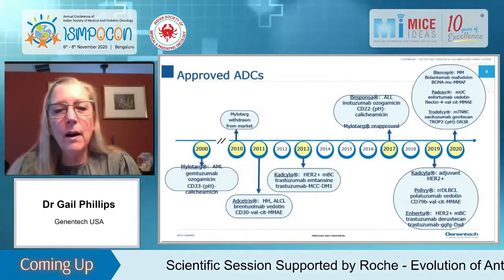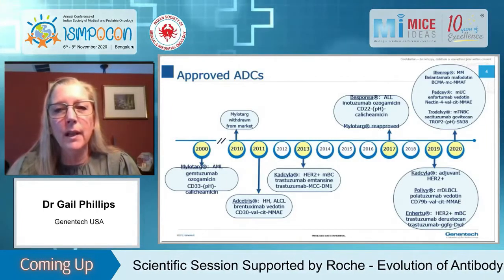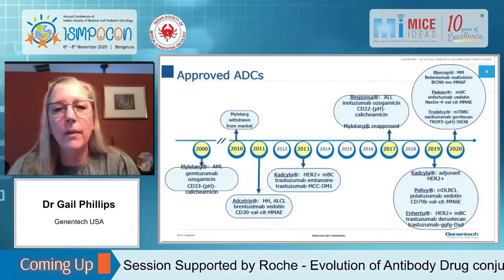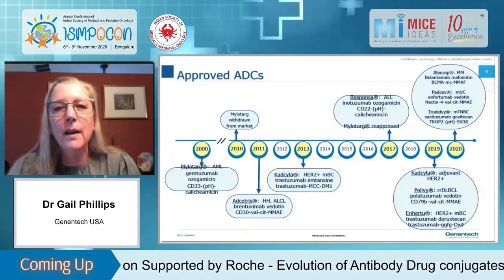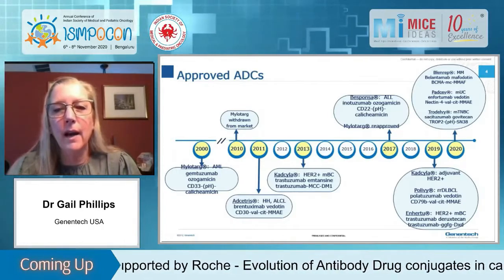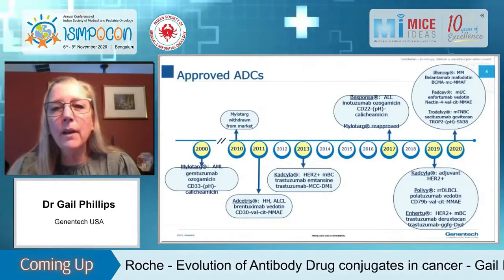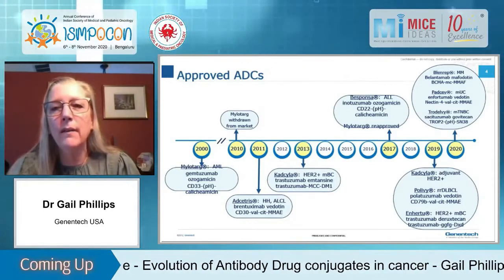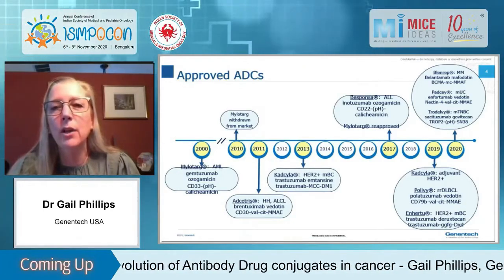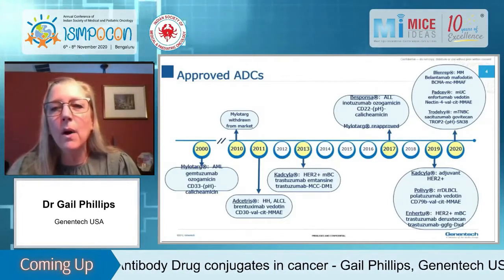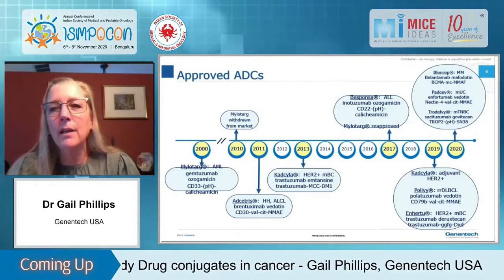Just a year later, another ADC was approved, which is Adcetris for Hodgkin's disease. And again, I'll talk about the targets and the drugs in a bit. A couple years later was Kadcyla, approved for HER2 positive metastatic breast cancer. And then there was a bit of a gap between 2013 and 2017. There was a lot of activity during these years, a lot of preclinical and clinical investigation, but it was a few years later before the next ADC approval.